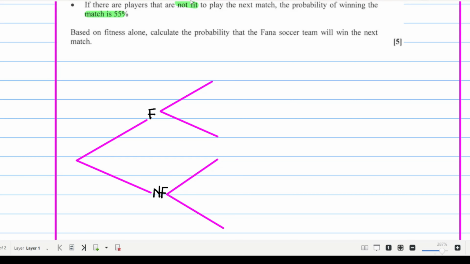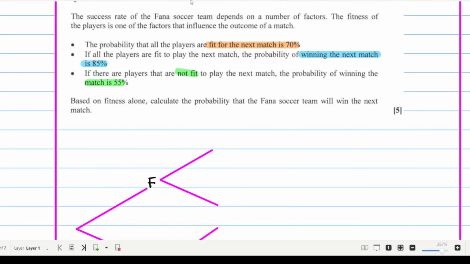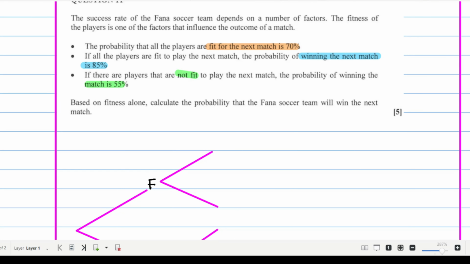Talking of players who are fit, we are told that the probability that all players are fit for the next match is 70%.